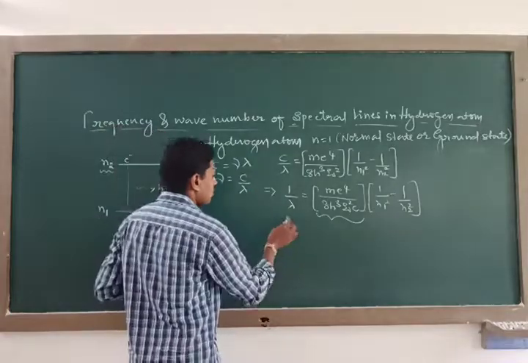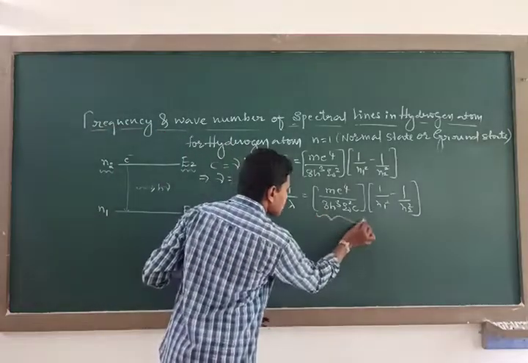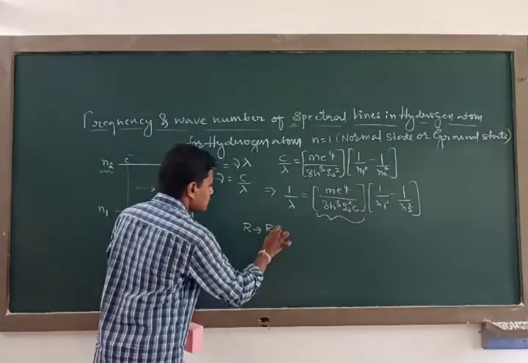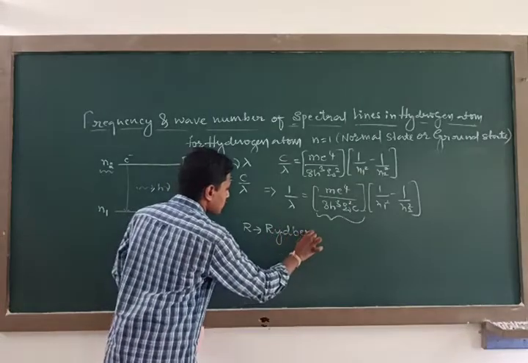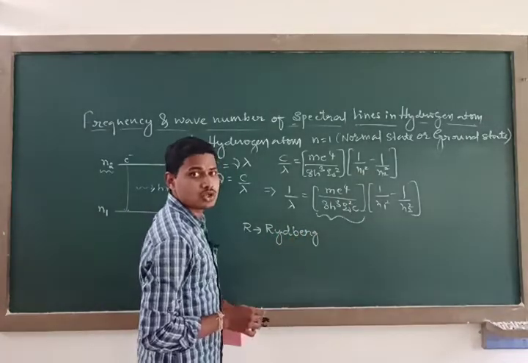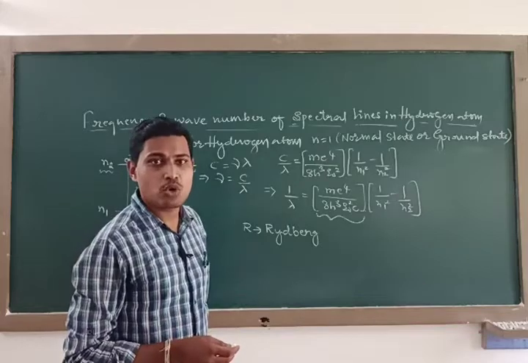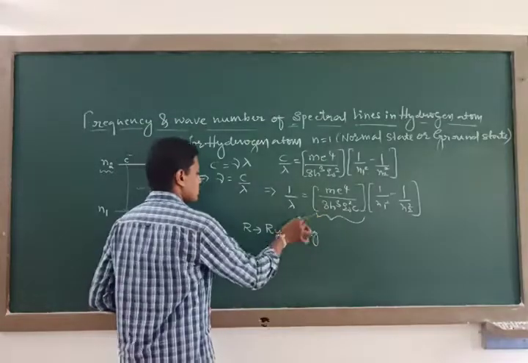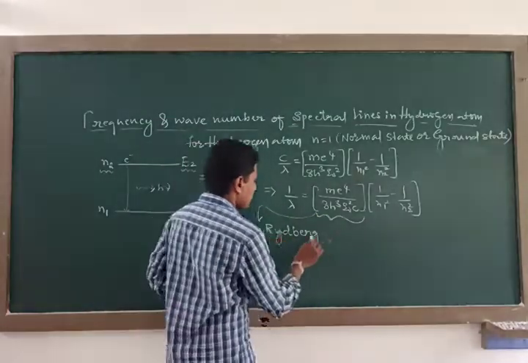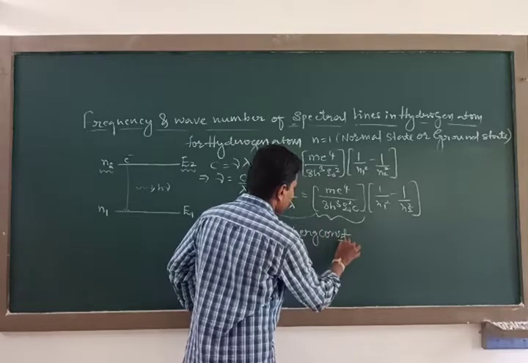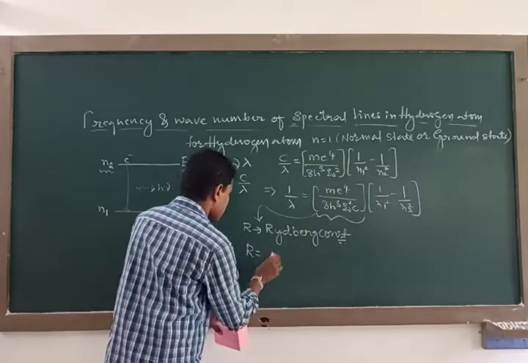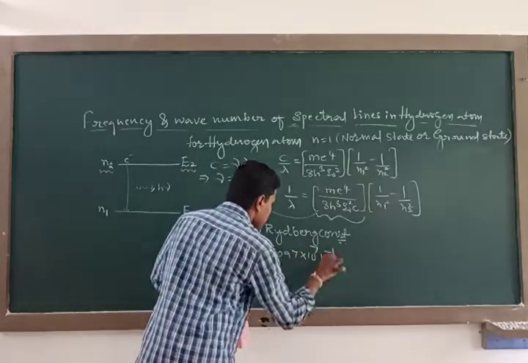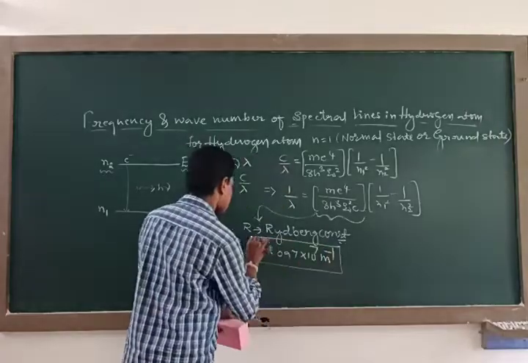So Bohr treated this complete quantity as one constant, and that constant is called the Rydberg constant. This constant was already observed by John Jacob Balmer while explaining the spectral series of hydrogen atom. The value of this constant is found to be 1.097 x 10^7 per meter.